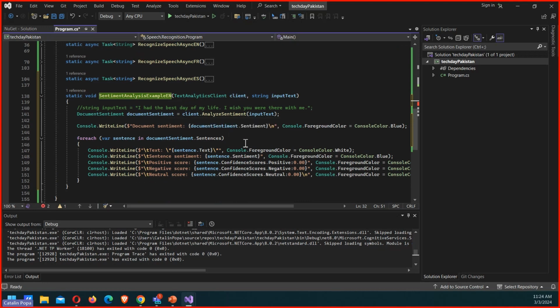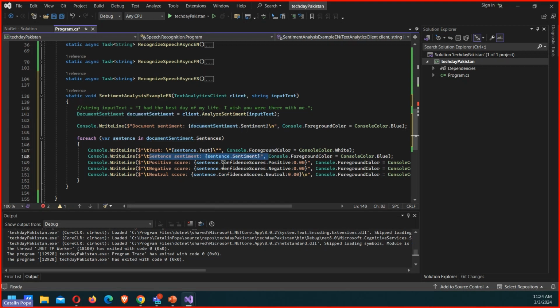Then in the function, as you can see, I'm using this function called analyze sentiment, which is also part of one of the SDKs that we installed earlier, right? And with this simple line, because it's literally not more than just one line, I'm getting the sentiment, and based on the result in here, I'm of course outputting the result.